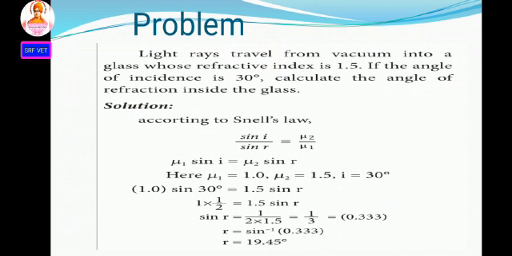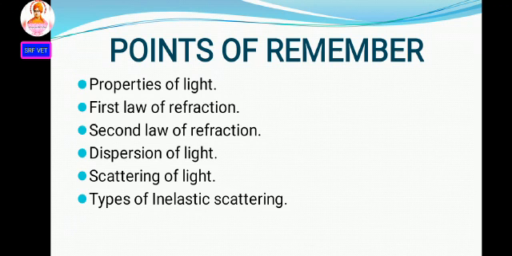So r is equal to sin inverse of 0.333. The value is 19.45 degrees. The sin inverse of 0.33 we have to calculate using a scientific calculator or logarithmic book. Okay, clear? So that's all.